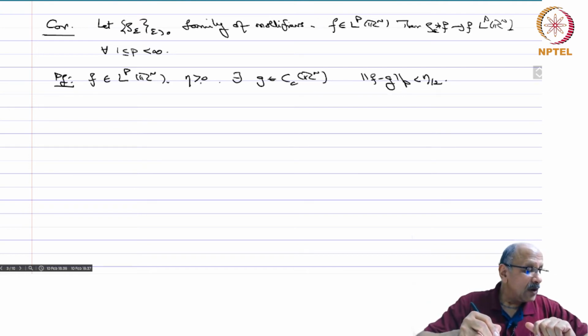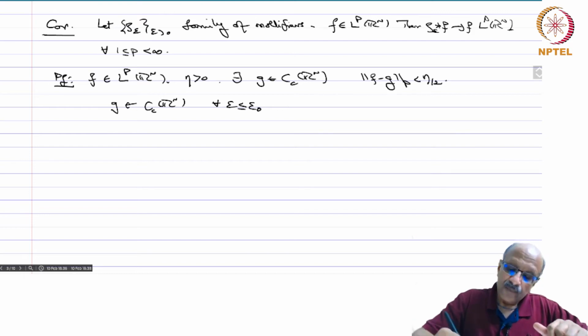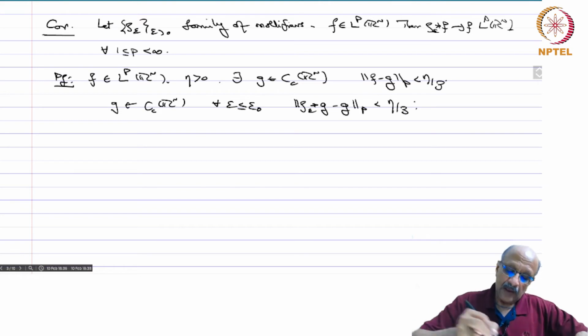Now, since G is in Cc of Rn, for all epsilon less than or equal to some epsilon naught, you will have the norm of rho epsilon star G minus G in LP less than, say, eta. So, let me take, with a little foresight, eta by 3. So, this is also eta by 3.